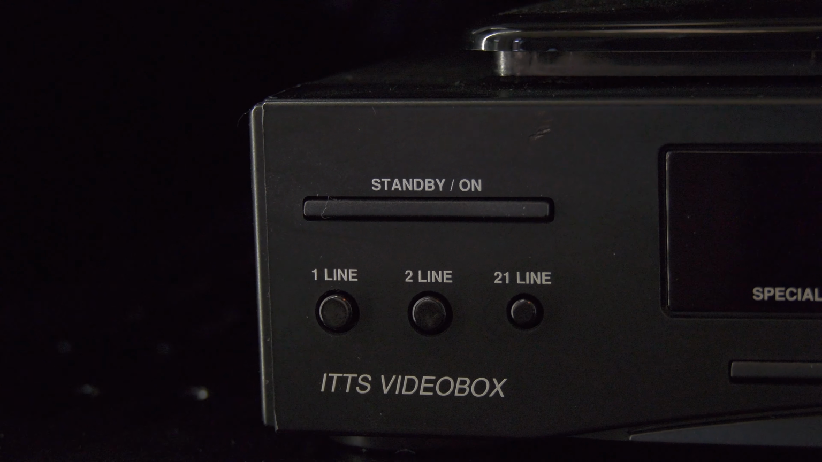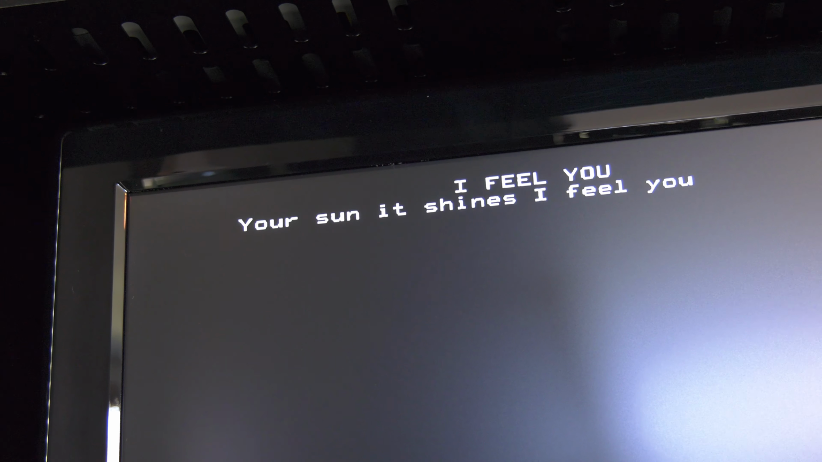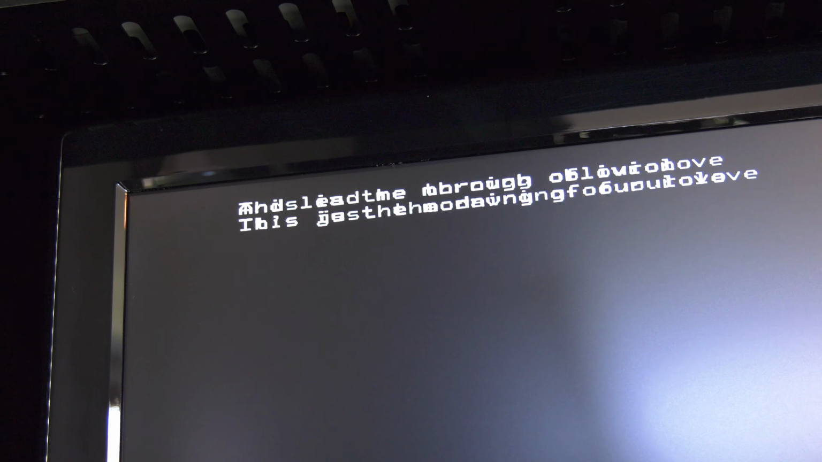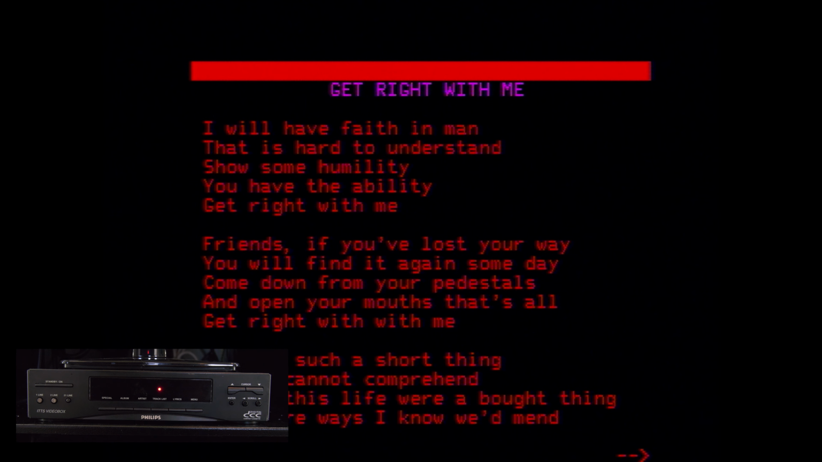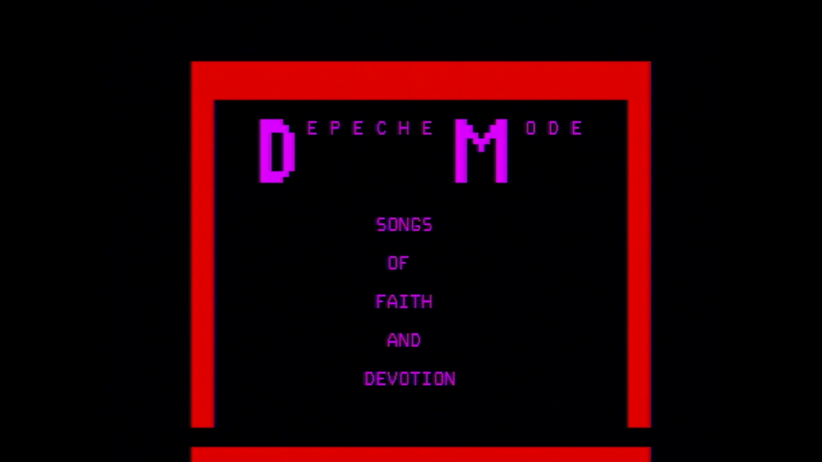When we selected the 2 lines option for the Songs of Faith and Devotion, it will start scrolling automatically but not in sync with the lyrics. The 1 line option did not show any information. The album button shows more detailed information about this release and fan club. The special button did not reveal any new information.